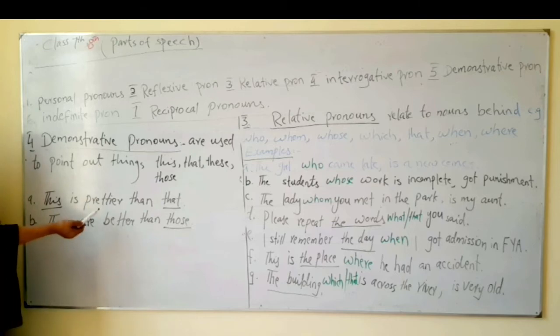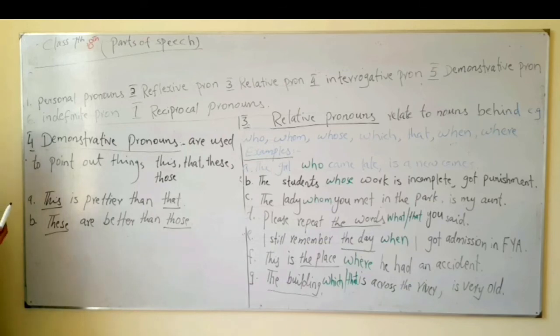Same here, these are better than those. These and those show some nouns which are not mentioned here. Why don't we mention them? Because we either use a noun or a pronoun. If we use a noun after them, they become demonstrative adjectives. Understood?